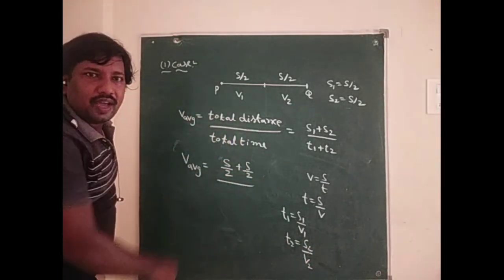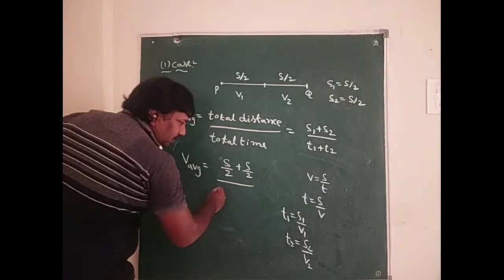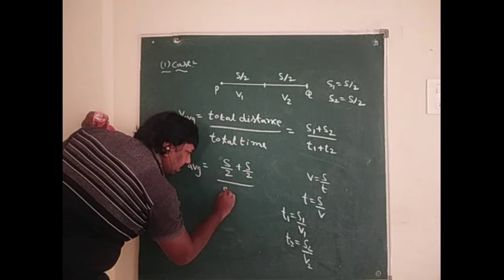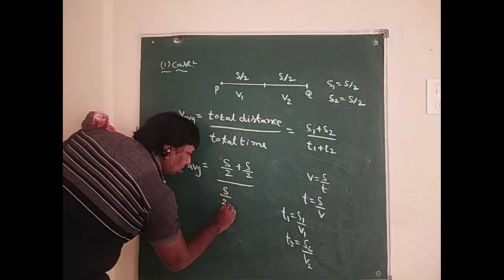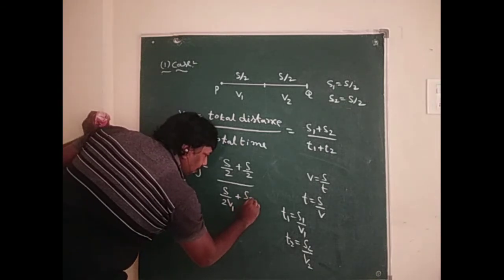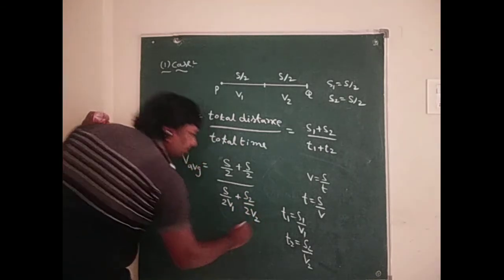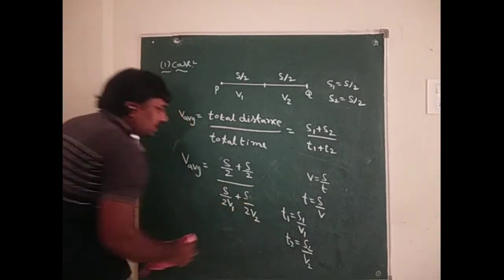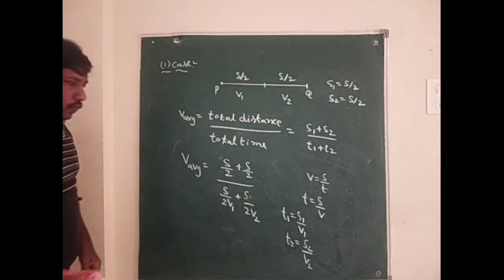Now these values are substituted in the equation: S by 2V1 plus S by 2V2.